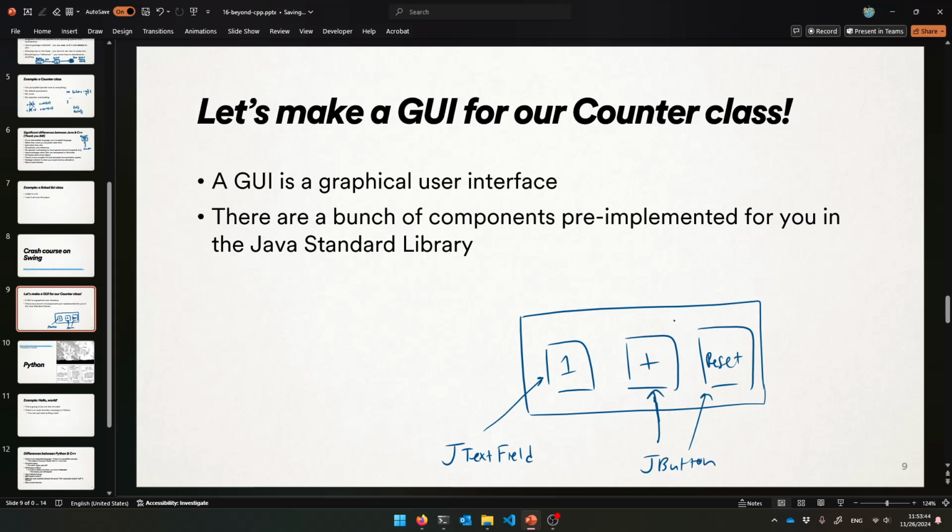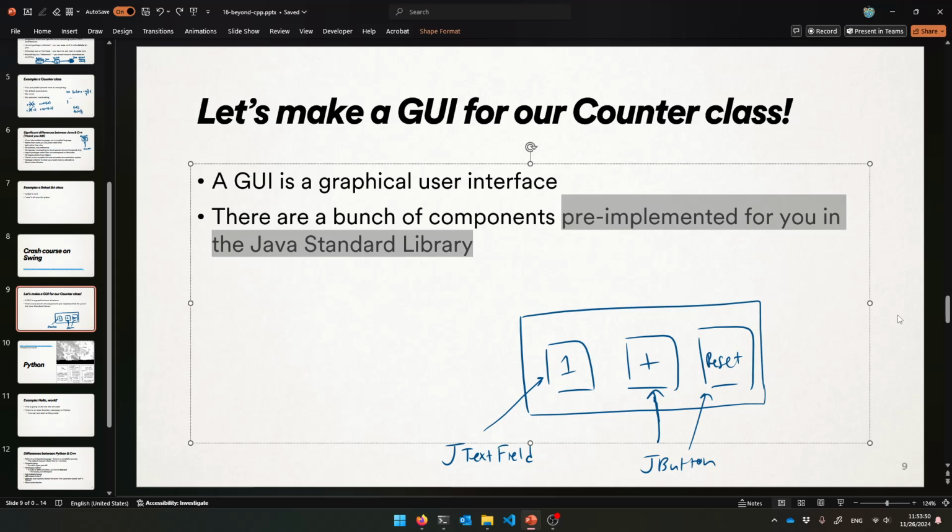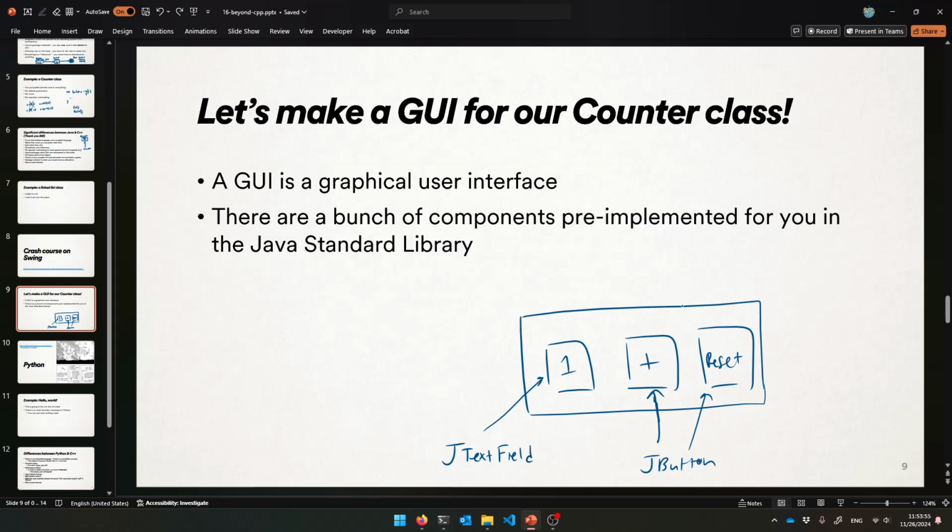And then to arrange a bunch of these objects, these components, which are pre-made for you by the library, we have to arrange them in a way. If you want them arranged horizontally, you put them in what's called a JPanel. So this is really meant to be a JPanel.